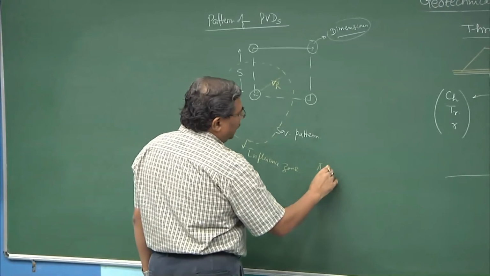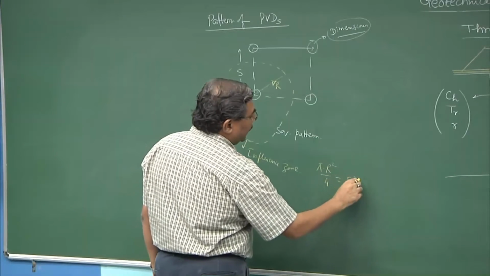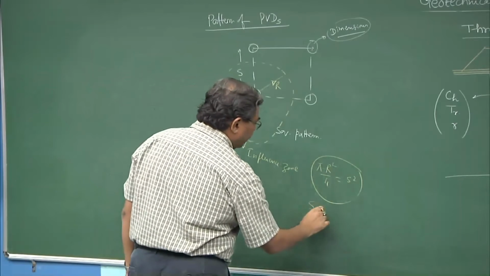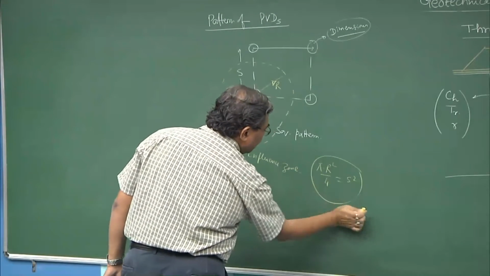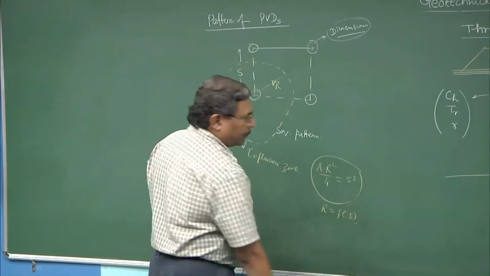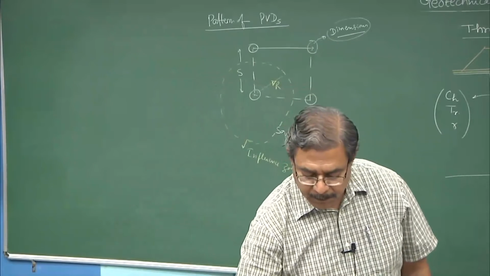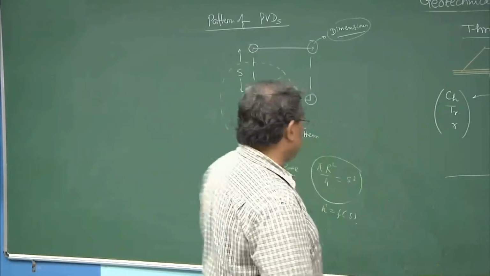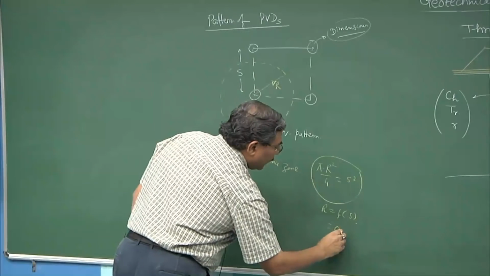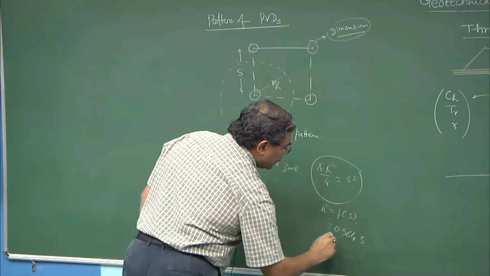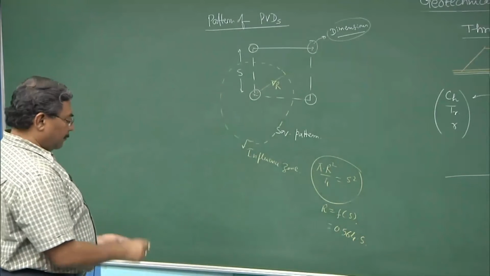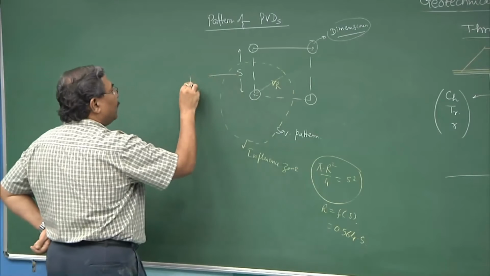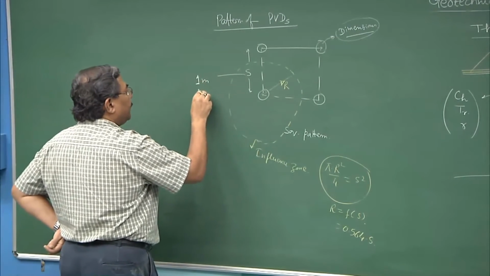I may say pi R square by 4 is equal to S square, and I can get a relationship between S and R. So, if you solve this function, you will be getting .564 times S. So, R is equal to 0.564 times S. Normally, what we do is we fix S, center to center spacing is fixed as 1 meter, 1.5 meter.